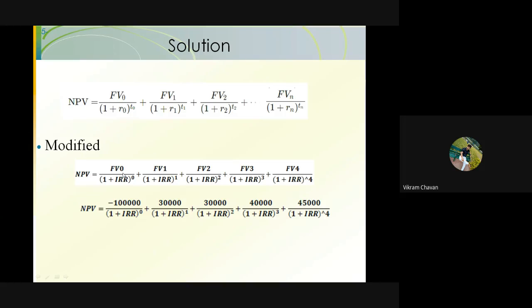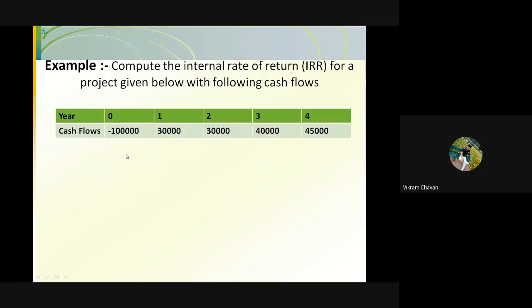So the FV0 value is nothing but the cash flow for the 0th year.